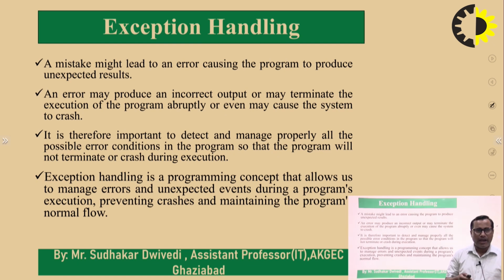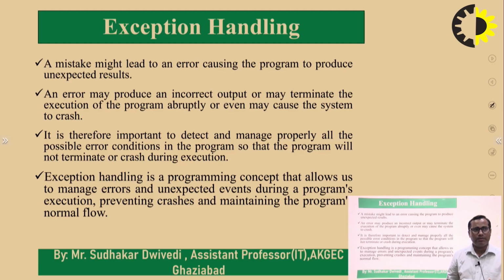Whenever a program has some situations that may cause errors that affect the normal flow of the execution of the program, what should we do? We should manage all these conditions if we know that a section of the code may cause errors. Because if we have mistakes in the program, it may produce unexpected results.